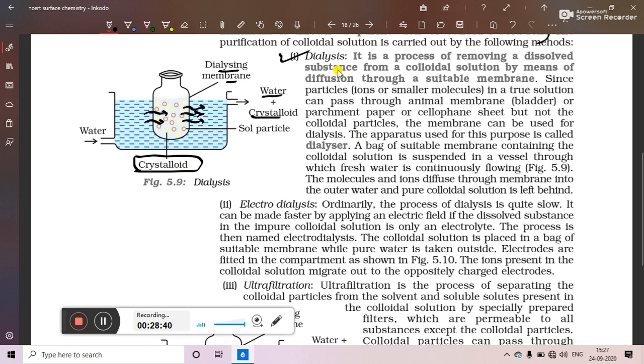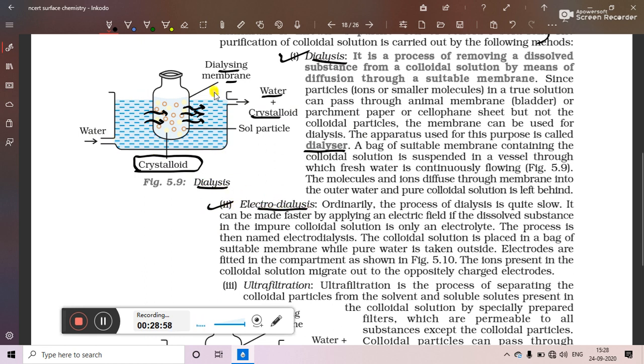Here we will see that in the dialysis method the movement of water is very slow, and the vessel which is used is known as a dialyzer. Now, in order to speed up this dialysis, a second method is used, which is called electrodialysis.